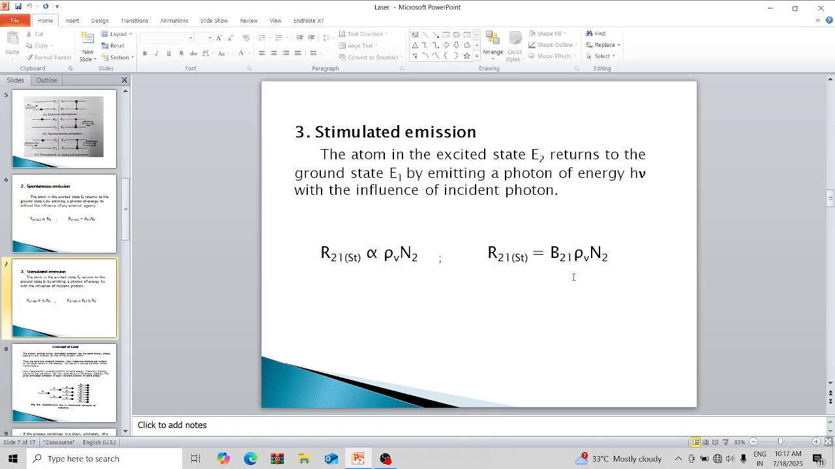Stimulated emission. As we have seen in the picture, the atom in the excited state E2 returns to the ground state E1 by emitting a photon of energy h nu with the influence of incident photon. R21 is directly proportional to rho v n2. R21 equal to B21 rho v n2.